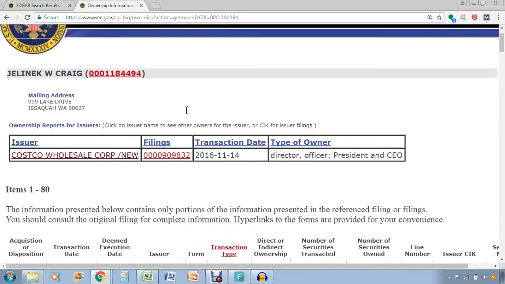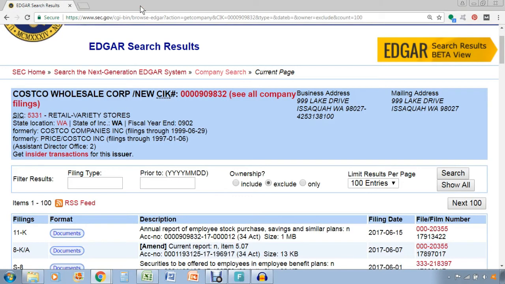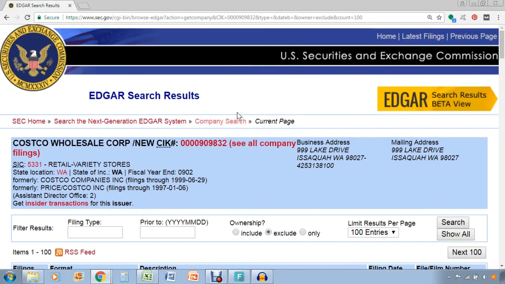So overall, the Edgar website is really useful if you want to pull source data directly from the SEC. And the website is actually designed pretty well. I think they went through a remodel of the website probably within the last 2 years, if I remember correctly. And the website actually runs pretty nicely. For the most part, it's always up and running. There's rarely any downtime. And compared to most government websites like DMV websites, it's actually pretty well run. So I would definitely recommend using this website in your stock research.